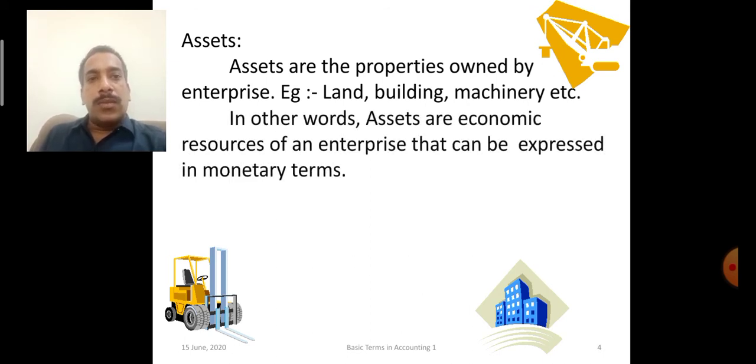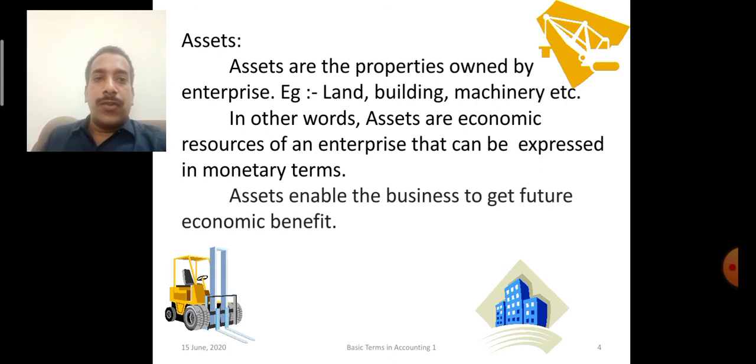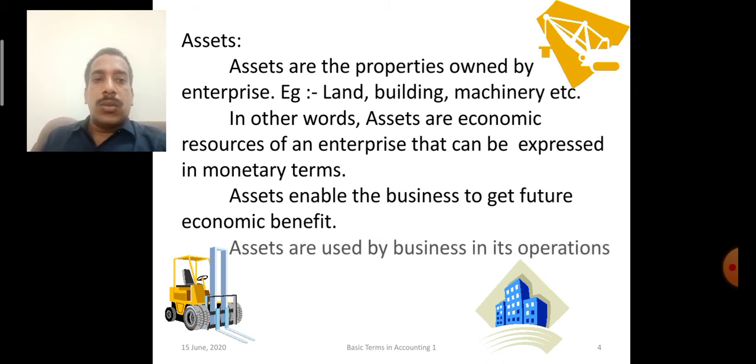In other words, we can say that assets are economic resources of the enterprises which can be valued or expressed in terms of money. They will give benefit in future to the business. They are future economic benefits. So these assets help the business to operate. Okay, more the assets, better the assets, more will be the earning capacity of business.